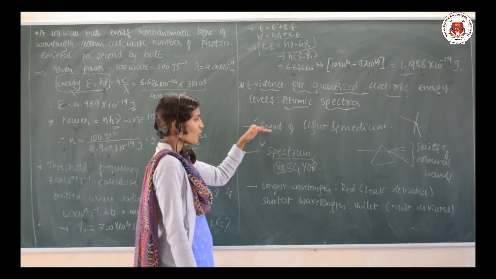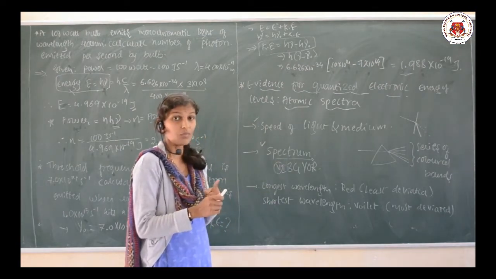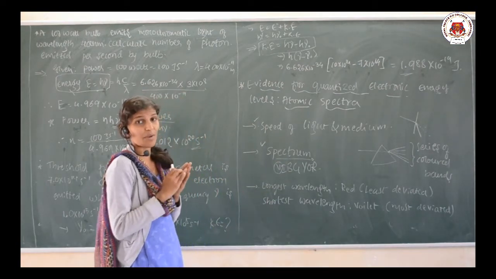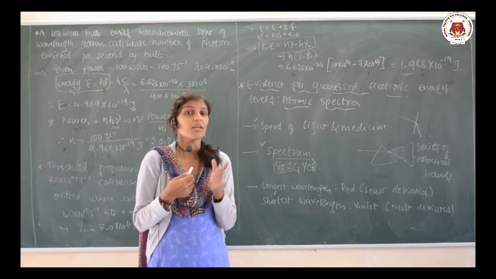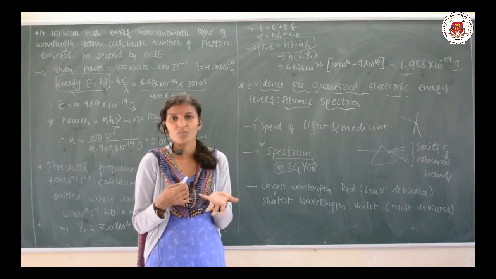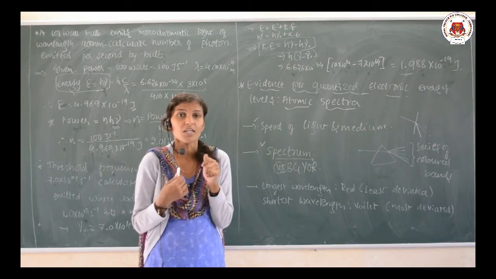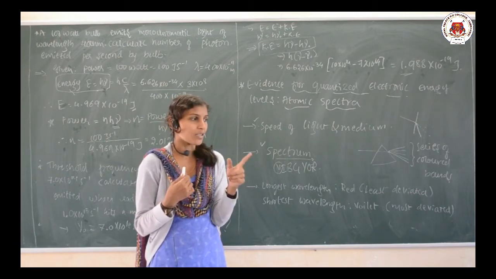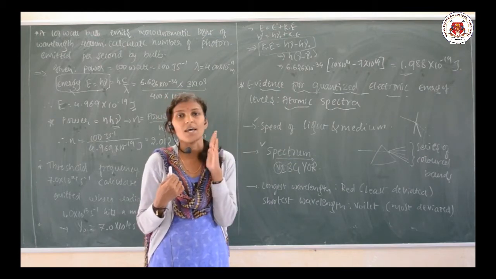So, these are a few of the ideas we are giving here. The first point is that the speed of the light depends upon the media, and because of that the light changes its path when it passes from one media to another.